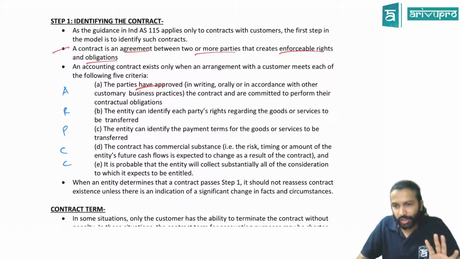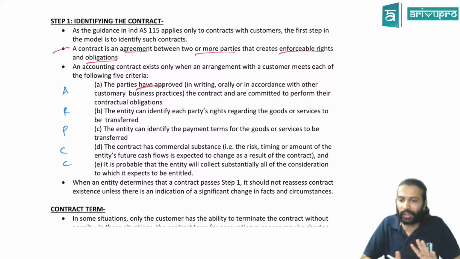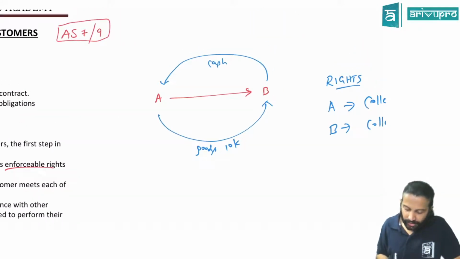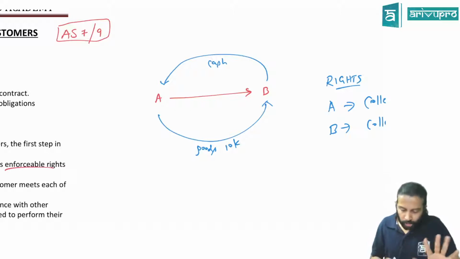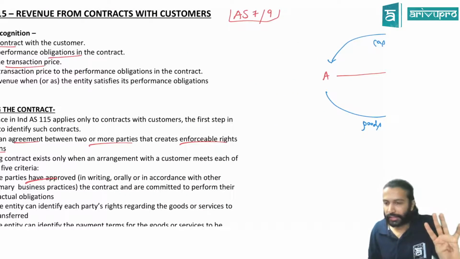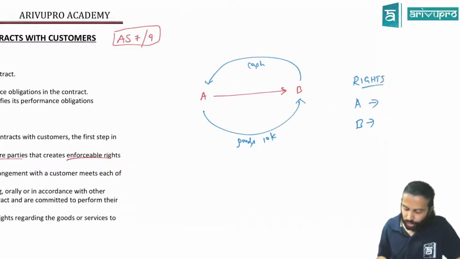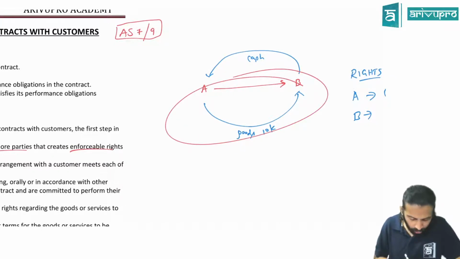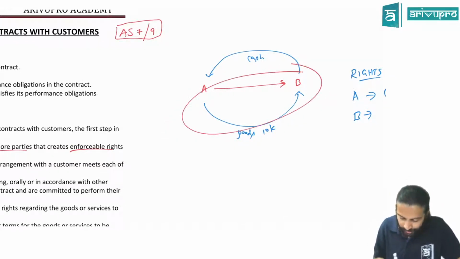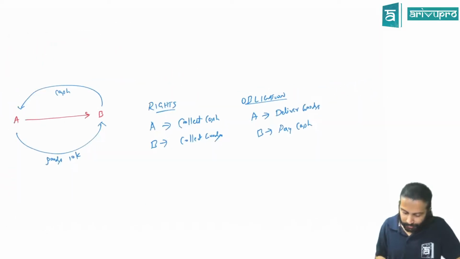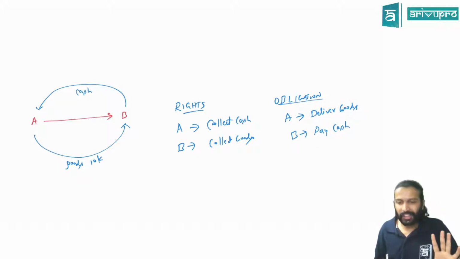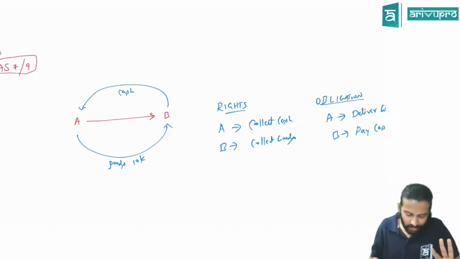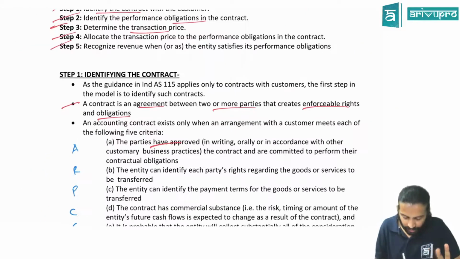The parties in the contract should have agreed or should have approved the terms of the contract. There'll be some terms in the contract, no? You have to deliver the goods today. You have to pay me the cash within 1 month. Like this, there'll be terms. So both the parties should have approved the terms of the contract. Fair enough? And both the parties should agree that they will honor their performance obligation. Basically, obligation is what here? In my example, A has an obligation to deliver goods. B has an obligation to pay cash. They have to agree to this. Basically, the terms of the contract they should approve or agree to. That is first one. Is it okay? Second one is what?